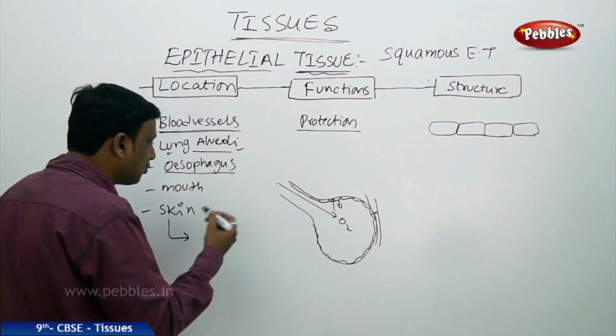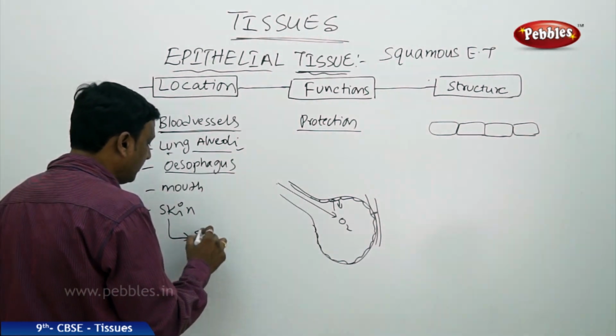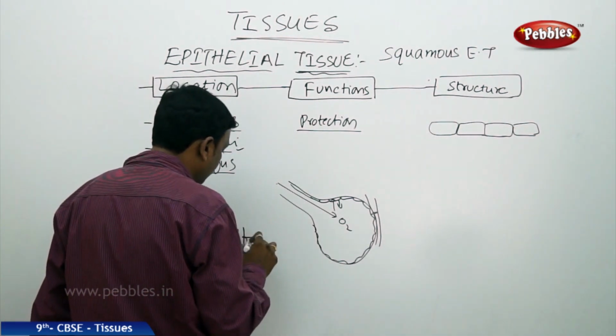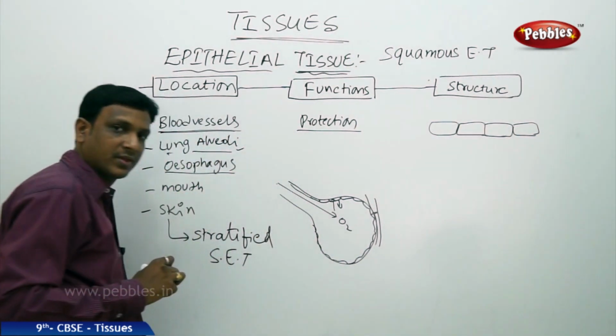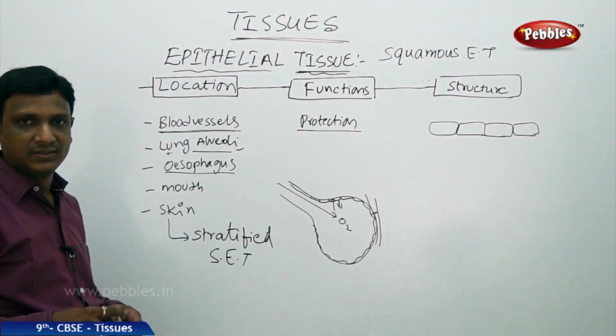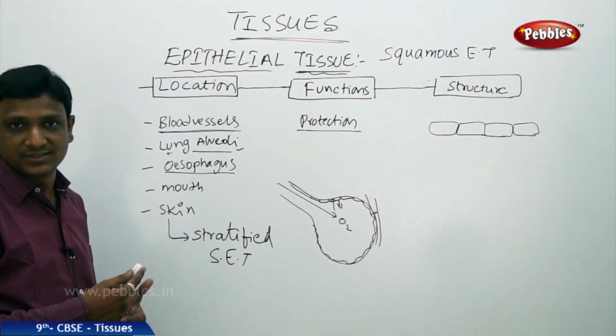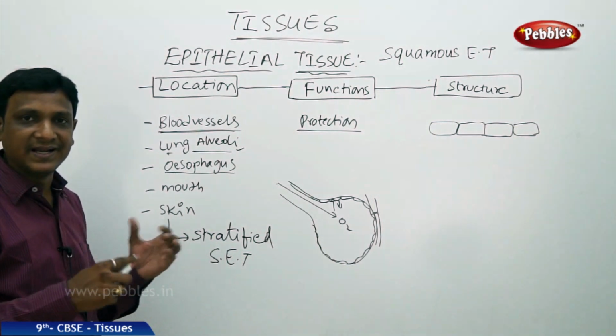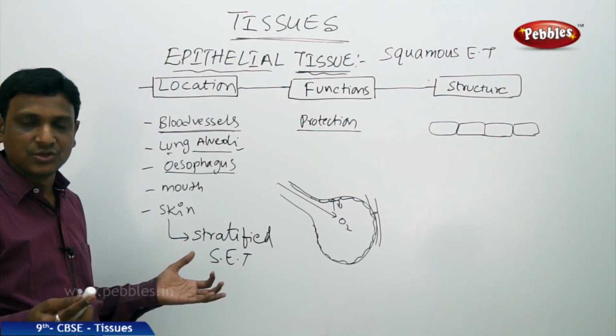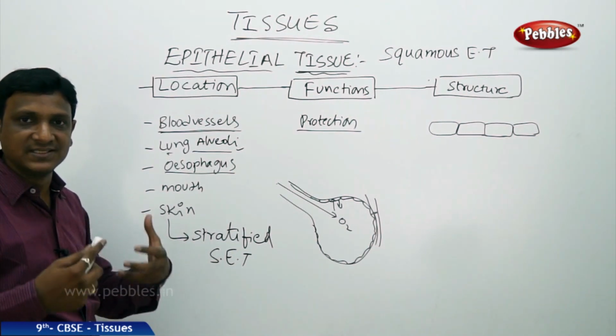So the skin has so many layers of squamous epithelium, it is called stratified squamous epithelial tissue. Stratified layers, because our skin must have so many layers. If the outer skin had only one or two layers, they would get easily damaged, and the inner muscles would be exposed.